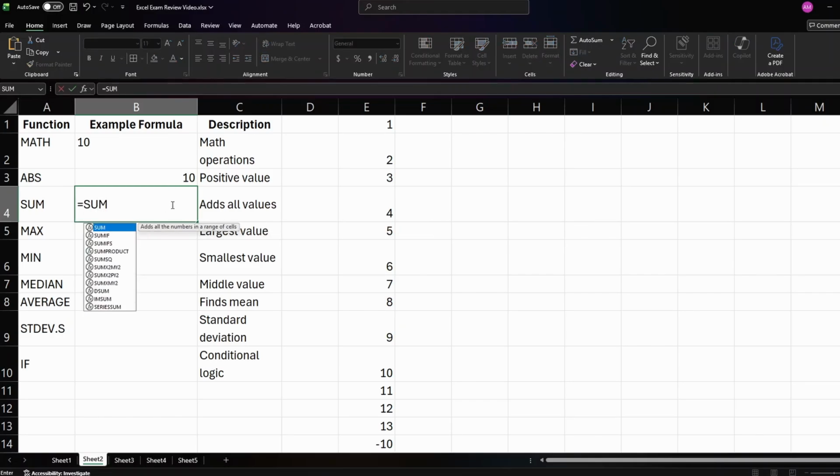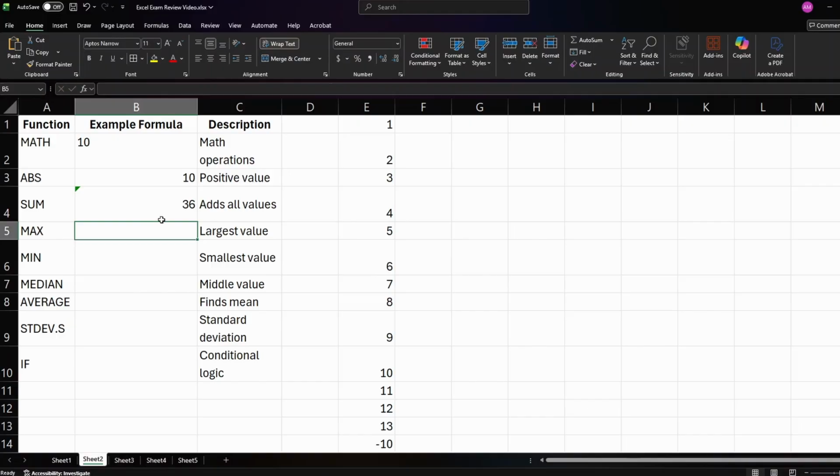So if we do equals SUM, and then we can give a range. There's two ways to do this. You can either select a cell and then hold Shift and click on another cell to select those cells, and we'll get E1 through E8. Or you could type this manually as E1:E8, and this will give you the sum. If you add all these numbers, you get 36.